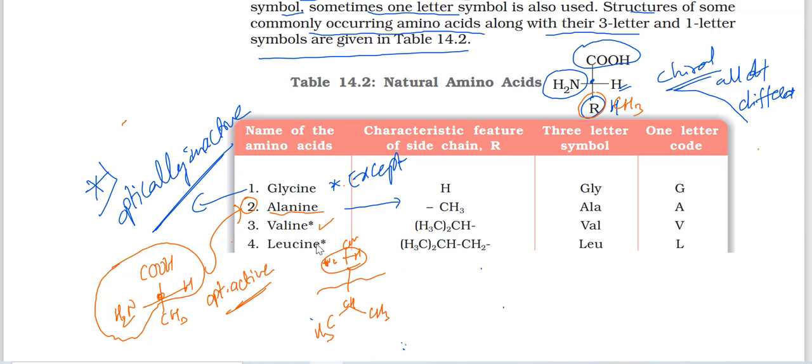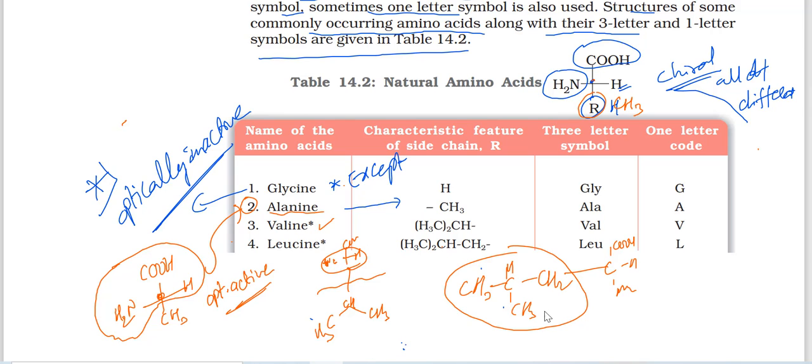Then leucine structure: CH3, on this carbon 2 CH3 groups are there. It is just like isobutyl. So this group is attached to this chiral carbon of the amino acid. Here one COOH, one NH2 group, one hydrogen is there. This is the leucine.